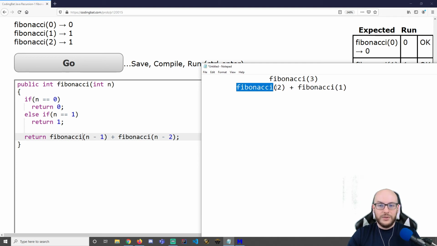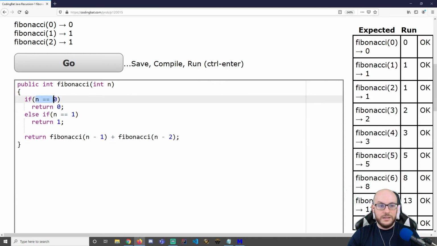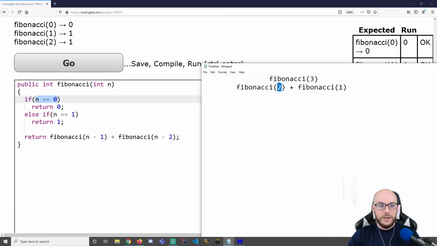So I don't know what this value is. I don't know what this value is. I'm going to step inside of this function and see what we can find, right? I'm going to ask, is n, which is currently 2, a 0? No. Is it a 1? No. So we are going to hit Fibonacci n minus 1, which is 1, plus Fibonacci of n minus 2, which is 0.